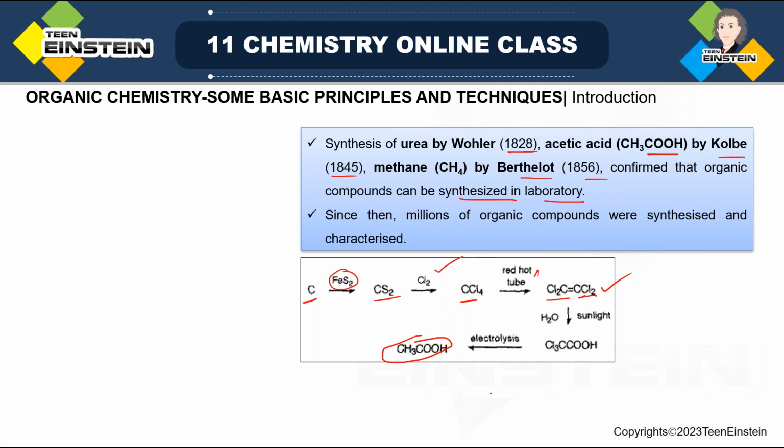I am not going into the details, because once we cover how pi bonds are formed and how to write this type of formula, when we discuss all these rules, it will be clear. Right now I am just trying to show that organic compounds, here the final compound acetic acid, can be prepared starting from inorganic compounds.